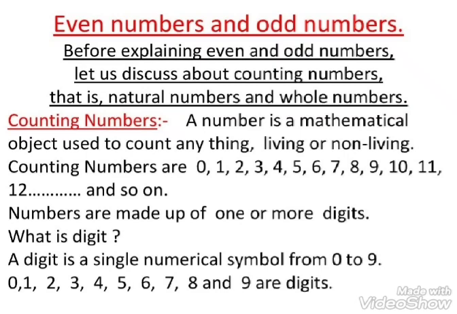So we can say that 0, 1, 2, 3, 4, 5, 6, 7, 8, and 9 are digits.